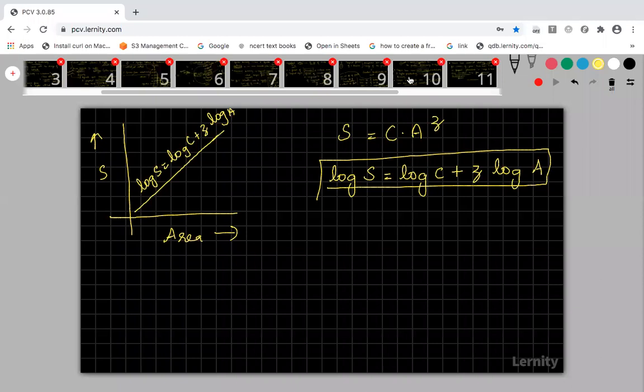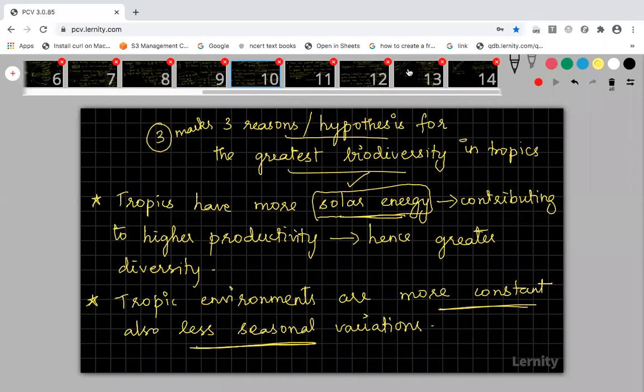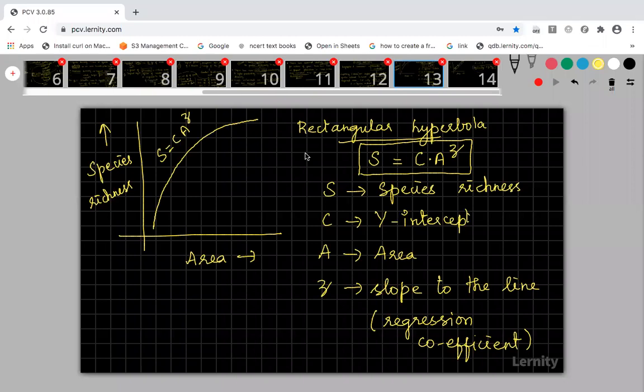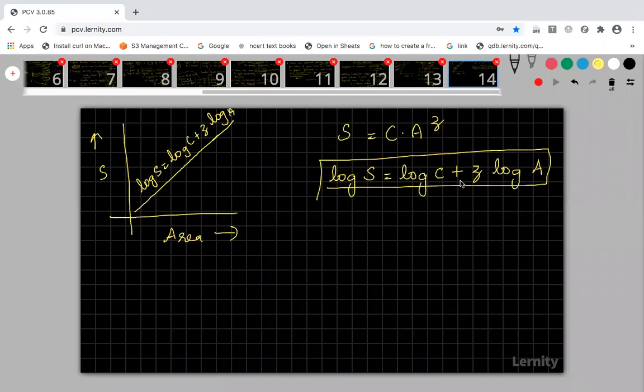When I am writing S is equal to C into A power Z, I will get a rectangular hyperbola. And when I am expressing it in a logarithmic scale, I will get a straight line, which is described by the equation log S is equal to log C plus Z log A. Okay, fine. So ecologists have discovered that the value of Z always lies in the range of 0.1 to 0.2. So this is common.